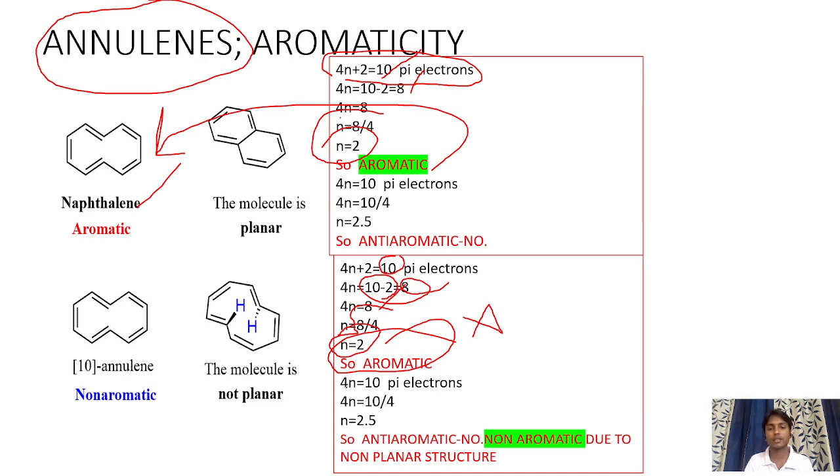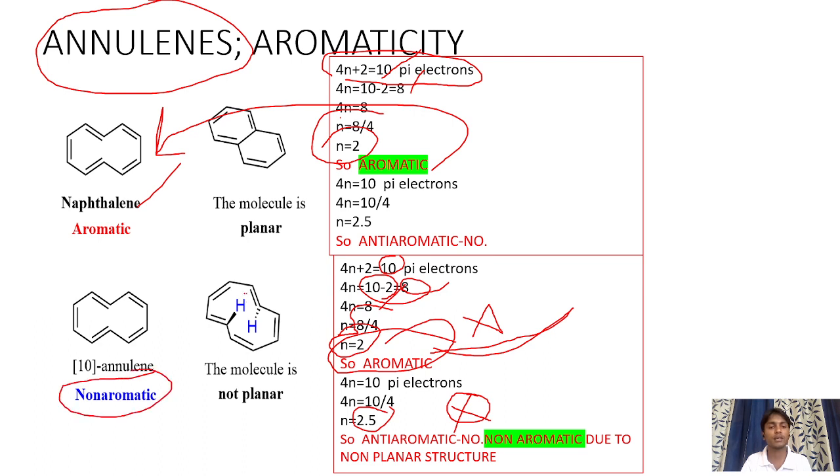I will tell. Next, apply the 4n rule. 4n is equal to 10. 4n is equal to 10 by 4. That is 2.5. This is anti-aromatic. The compound cannot be considered as an anti-aromatic compound. That's fine. But the compound is showing the aromatic property. But in reality, the compound is non-aromatic.